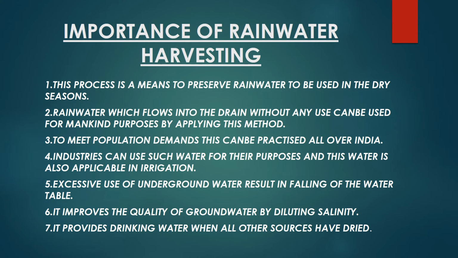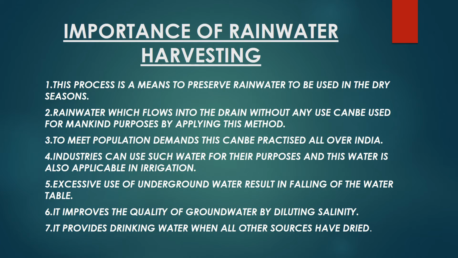Importance of rainwater harvesting. This process is a means to preserve rainwater to be used in the dry season. Second, rainwater which flows into the drain without any use can be used for mankind purpose by applying this method. Third, to meet population demands, this can be practiced all over India.